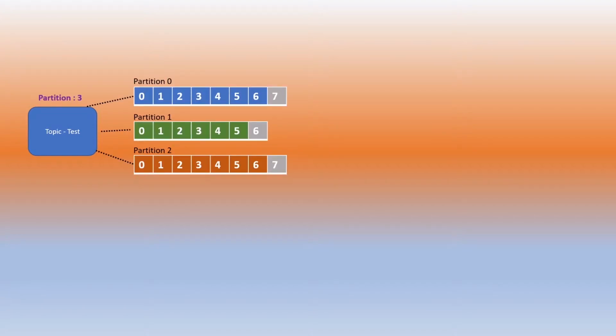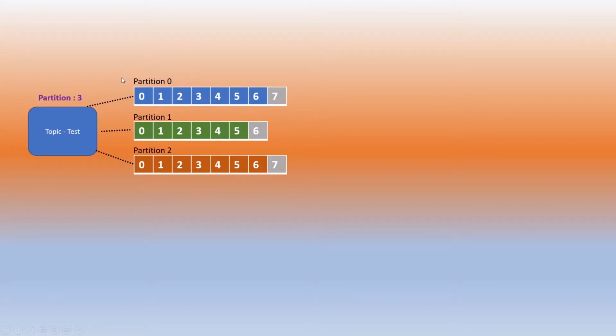So what is a topic? A topic is a place where events or messages are organized and durably stored. Let's consider a topic name is test. A topic is distributed across partitions. So over here we have three partitions, that is partition 0, partition 1 and partition 2. All the partitions are going to have an offset. It is just like an index position. So as you can see, in partition 0 we have offset 0, 1, 2, 3 and so on.